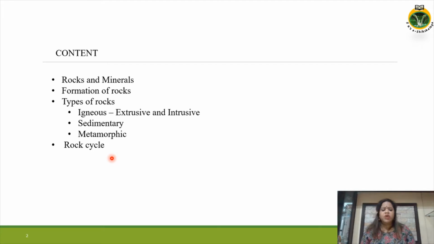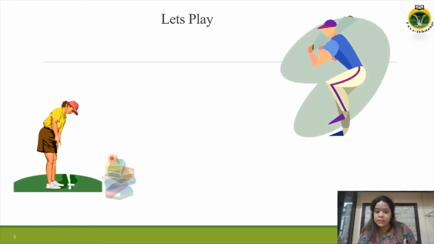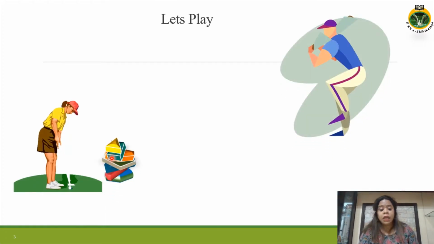All study and no play makes Jack a dull boy. So today I'll start by playing games with you. Let's see the first one. We have these two players and a block of stone. One player is knocking down the block of stone and he will restore it. Do you know the name of the game? It is Seven Stones. Pitthu, these are pieces of rocks or stones.